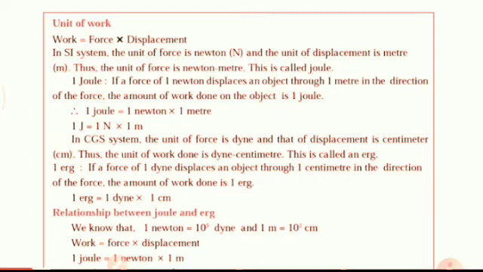Relationship between joule and erg. We know that 1 Newton is equal to 10 raised to 5 dyne and 1 meter is equal to 10 raised to 2 centimeter. Work is equal to force into displacement. You know this formula. So 1 joule is equal to 1 Newton into 1 meter, which is 10 raised to 5 dyne into 10 raised to 2 centimeter, that is 10 raised to 7 dyne centimeter. So 1 joule is equal to 10 raised to 7 erg.